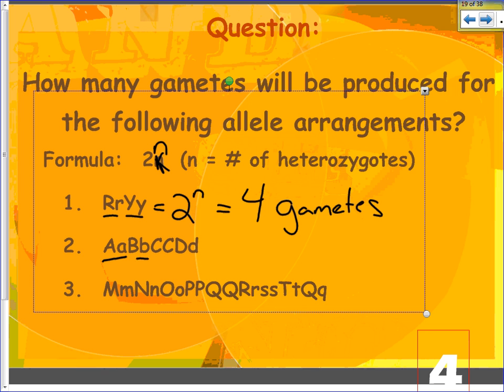So a couple more. We have 3 heterozygotes here. This is a homozygous dominant right here, so we wouldn't count him. So that would be 2 to the 3. Eight gametes. And number 3, I want you to try. Pause the podcast and give number 3 a shot. See me if you need some help in figuring it out.